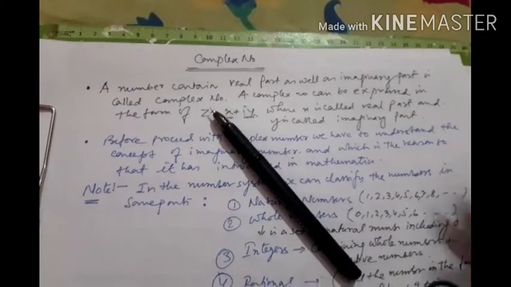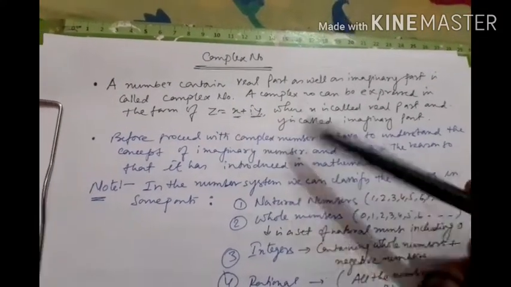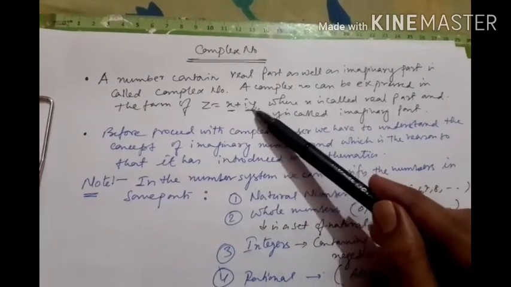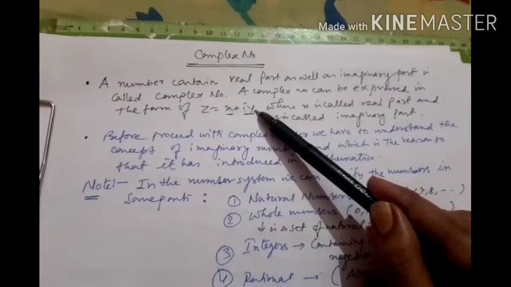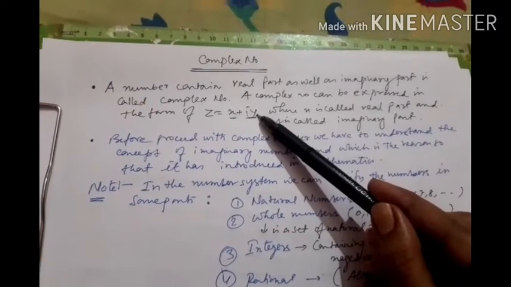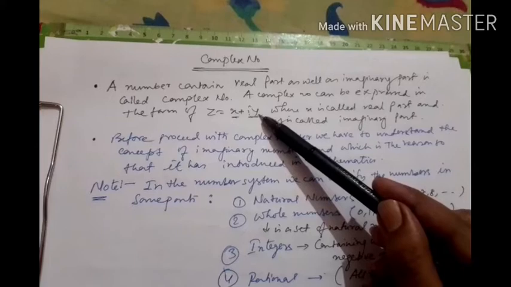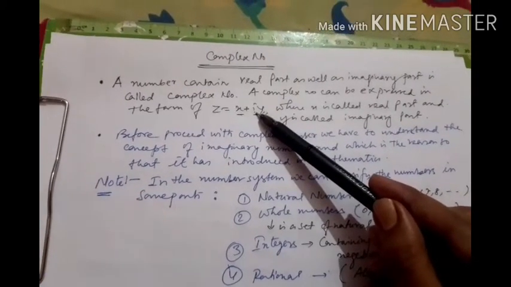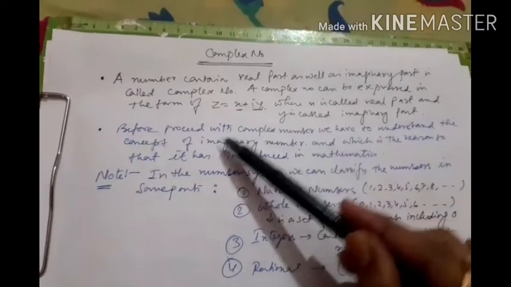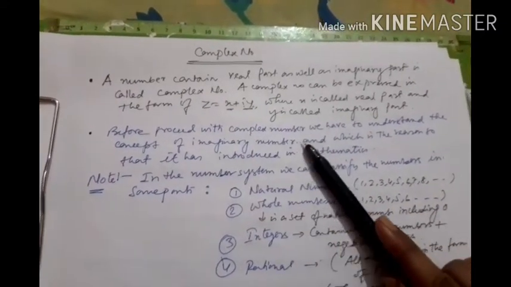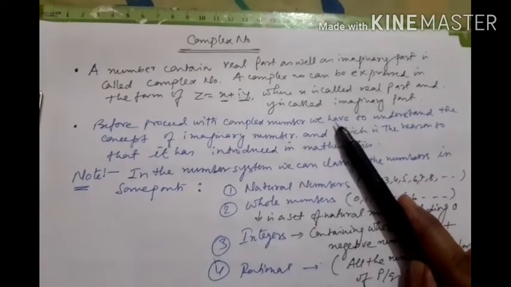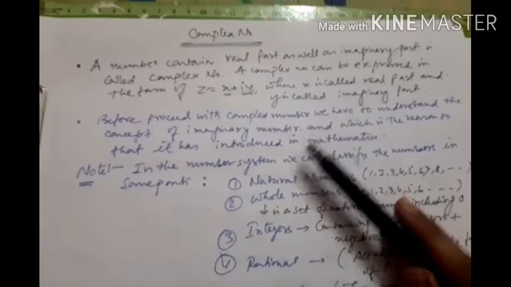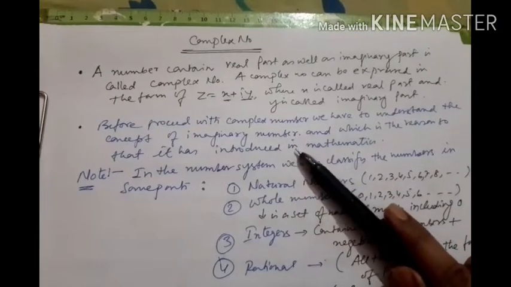where this portion x is called the real part, and with i, here y is called the imaginary part. As y is called the imaginary part, i will be considered an imaginary number. So before proceeding with complex numbers, we have to understand the concept of imaginary numbers, and the reason why it was introduced in mathematics.